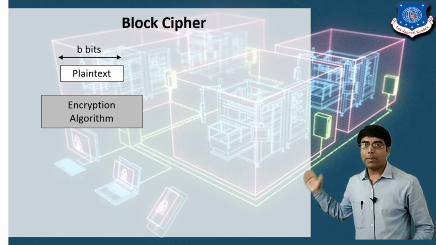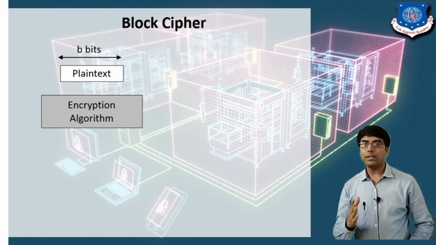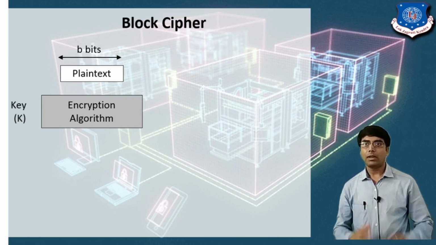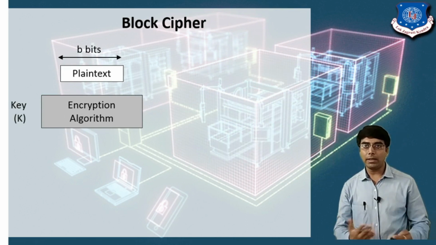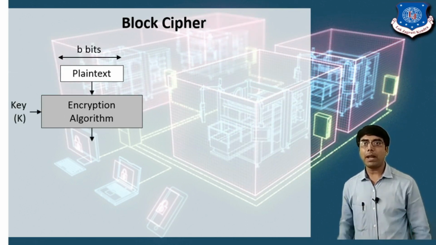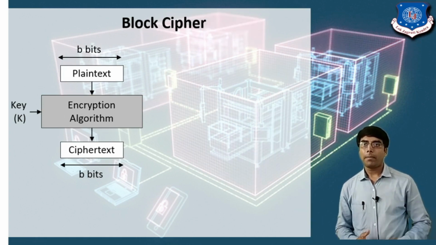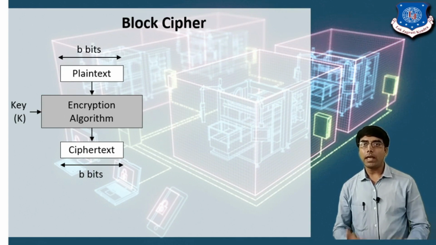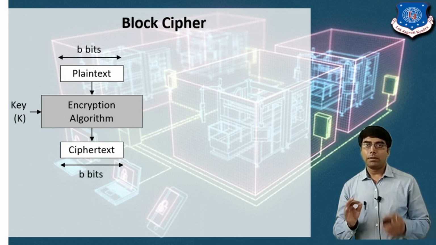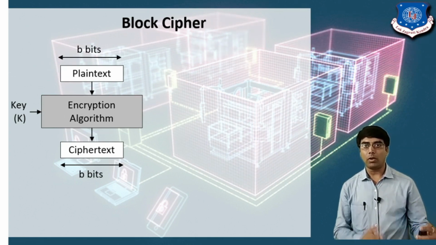Now we are considering the first block of plain text, that is P1. Now we apply the encryption algorithm along with the key on the first block of plain text. After applying the encryption, it generates the first block of ciphertext. Each and every block is encrypted individually. It means the first block is encrypted, after that the second block is encrypted, after that the third block is encrypted.